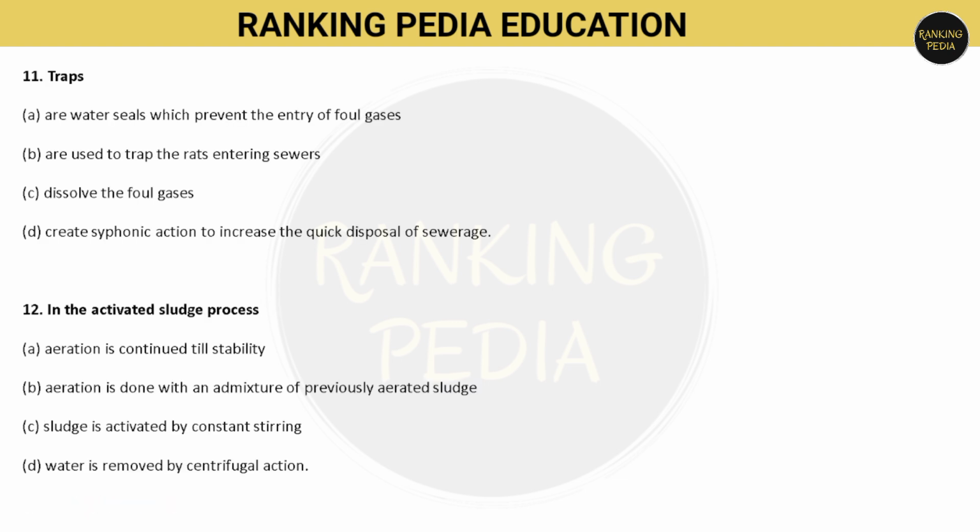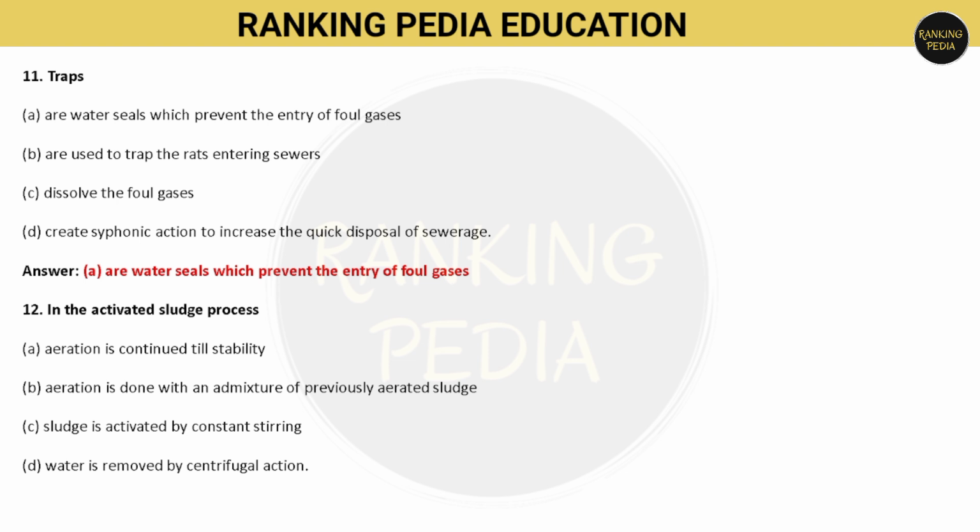Next question, traps. So what are traps? So you have to answer this. Option A is traps are water seal which prevent the entry of coal gas, or option B is are used to trap the rats entering sewers. Option C is dissolve the coal gases. Option D is create siphonic action to increase the quick disposal of sewerage. So which one is the correct option? Traps are water seal which prevent the entry of coal gases. Option number A is correct.